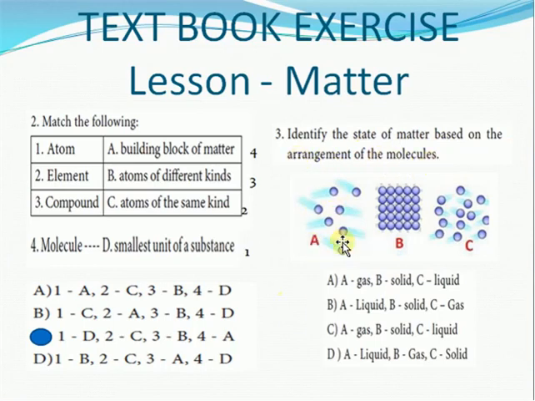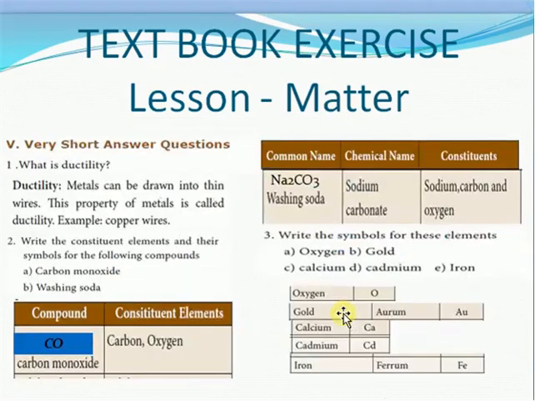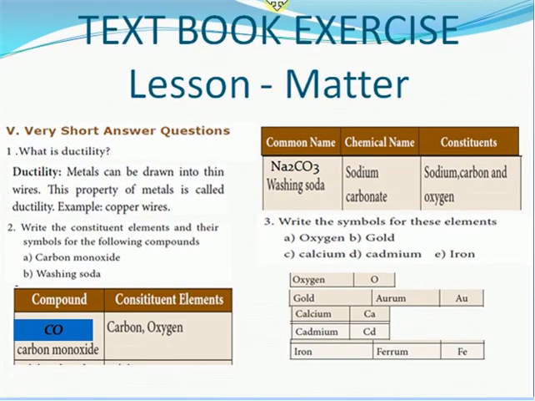Now go to the next one, that is identify the state of matter based on the arrangement of the molecules. A is nothing but gas, B is solid, C is liquid. So A is gas, B is solid, C is liquid. So the answer is option A. Right? Now go to the next slide. Very short answers we are going to see in this video.